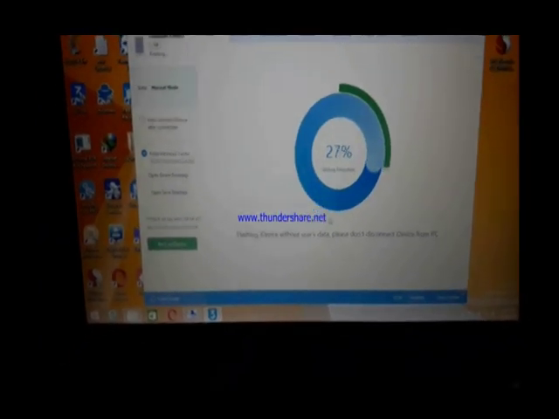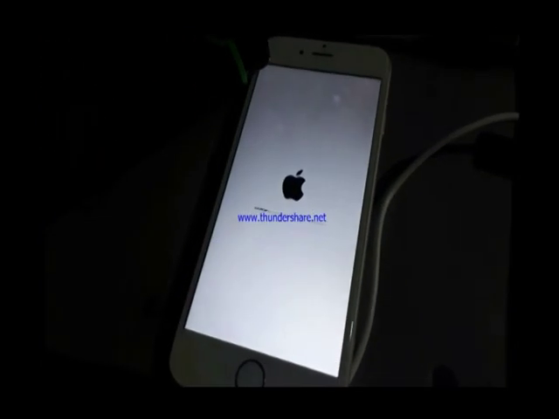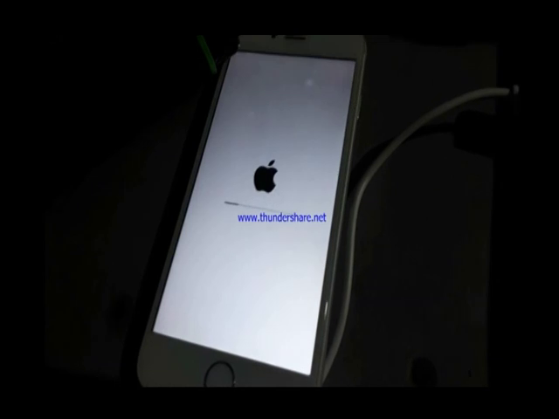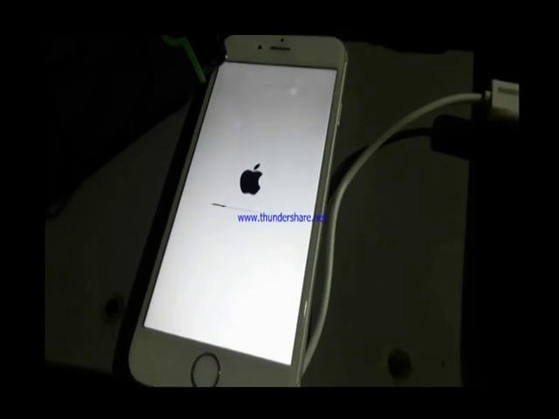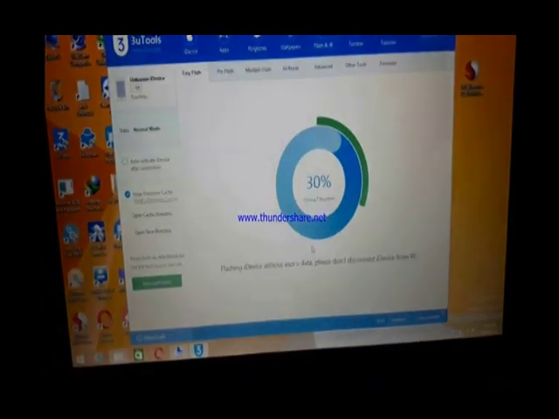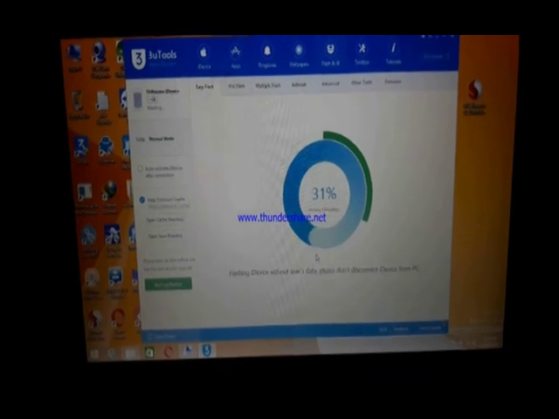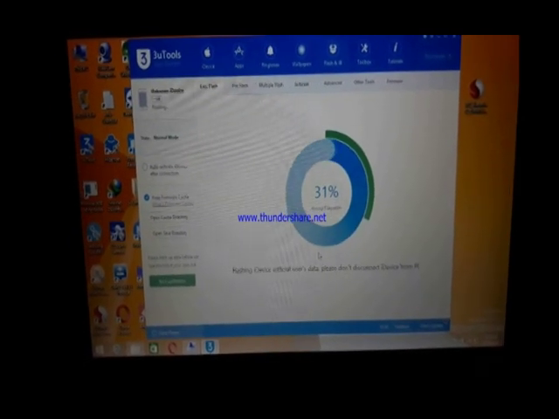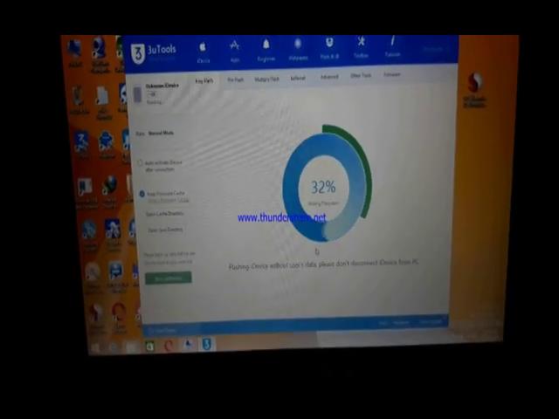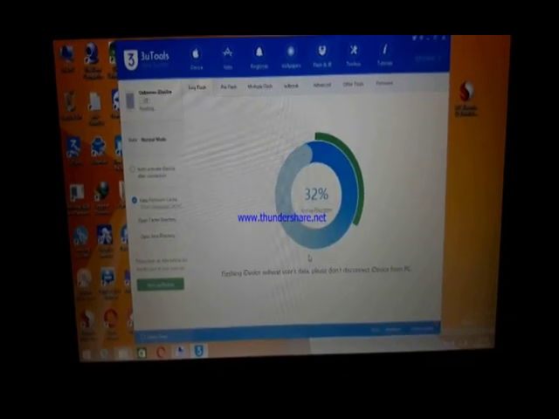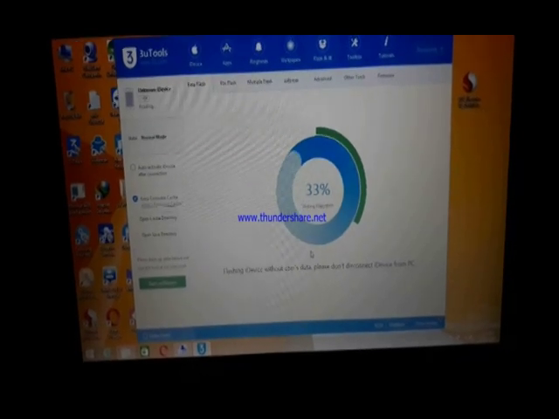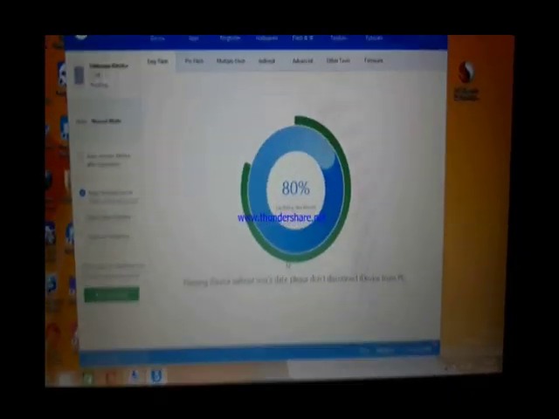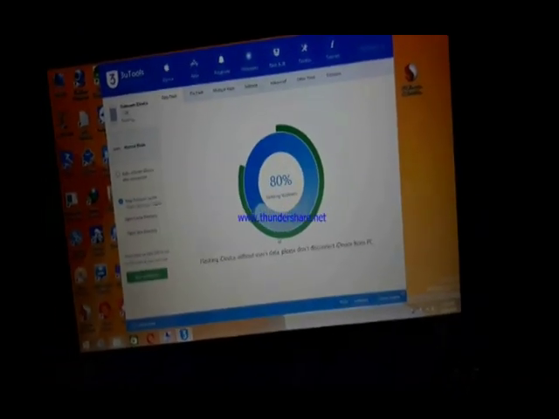Now 27% is done, and the firmware of maybe 500 MB or 1 GB has been imported and loaded. Need some time to wait. Now 80%.